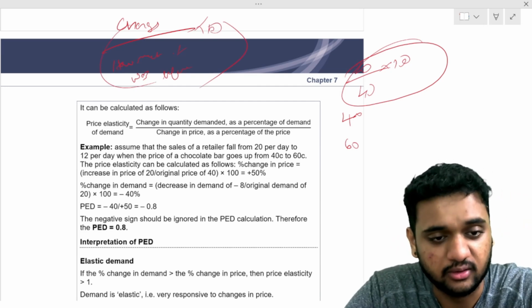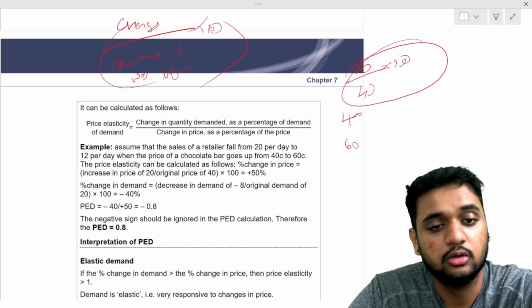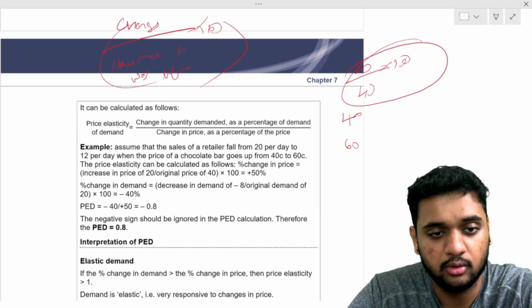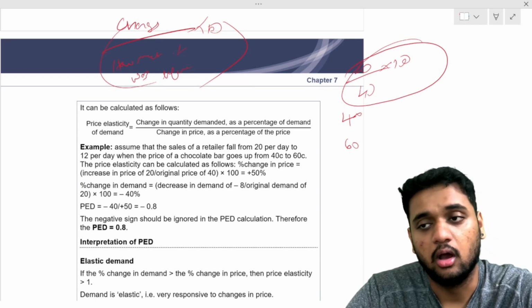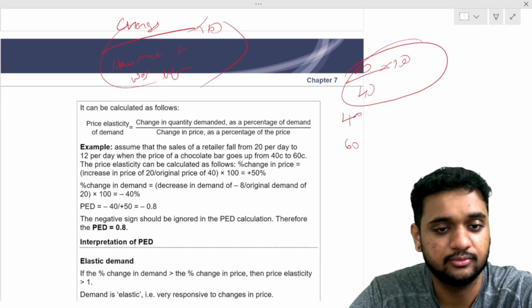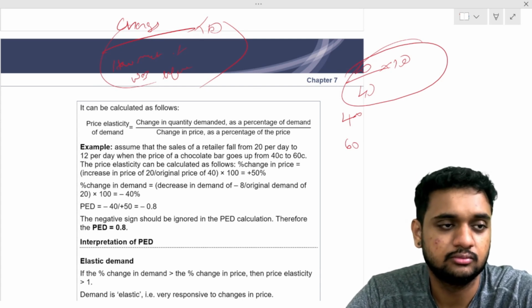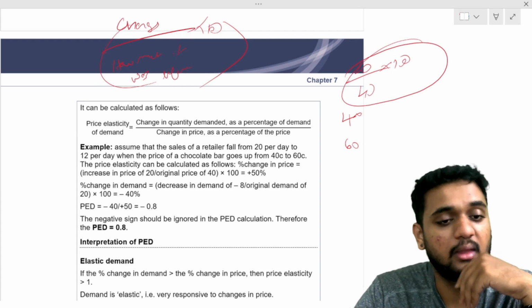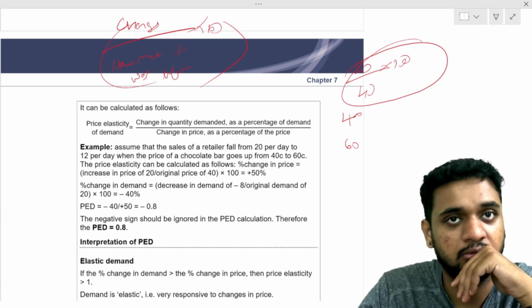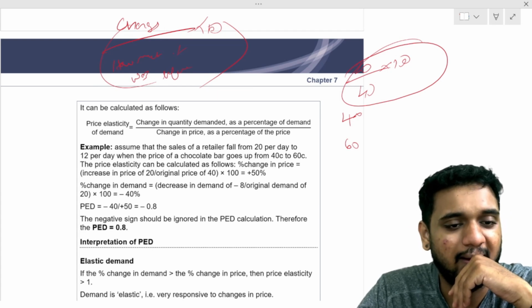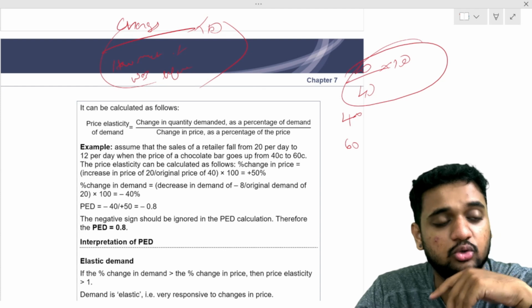Now I'll give you a question. Take your notebooks and do it. The price of a product has changed from 20 rupees to 12 rupees.